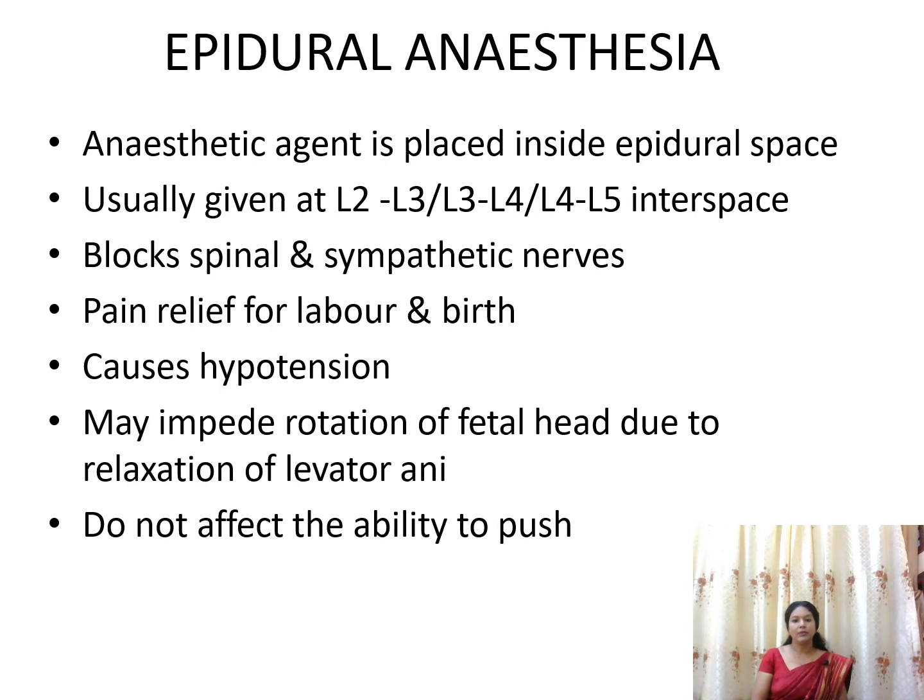The entire process of labor can be covered by epidural anesthesia. The main problem is that it will produce hypotension, and it may impede fetal rotation due to relaxation of the levator ani muscles. That is, the lower pelvic floor muscles get relaxed, which may lead to a delay in the descent of the baby and delay the labor process, but it will not affect the pushing effort of the mother.